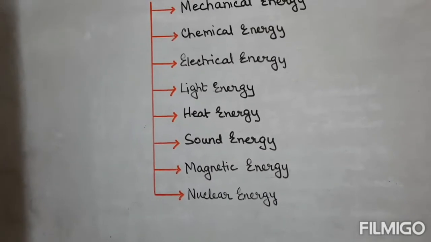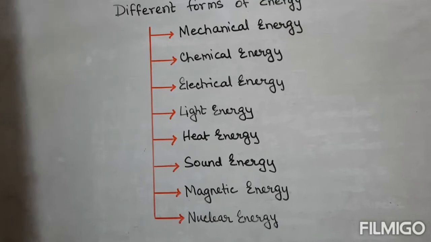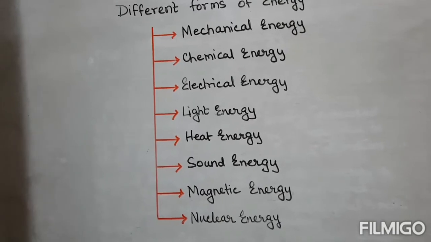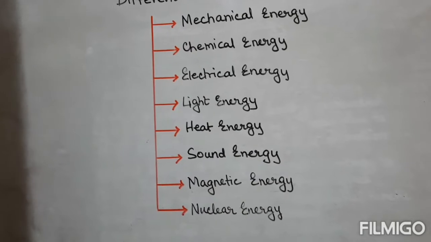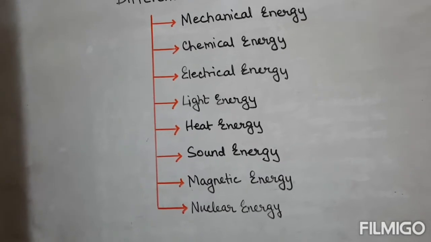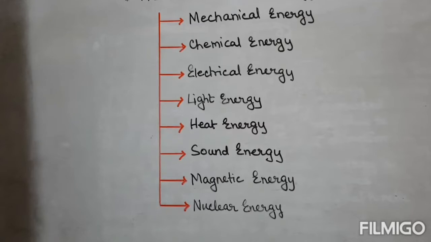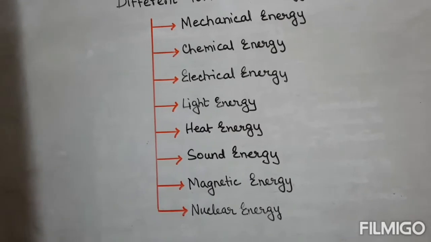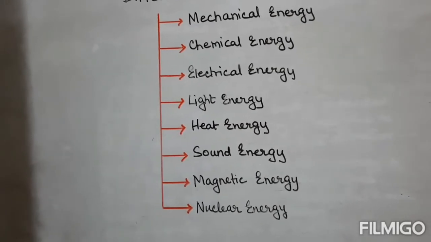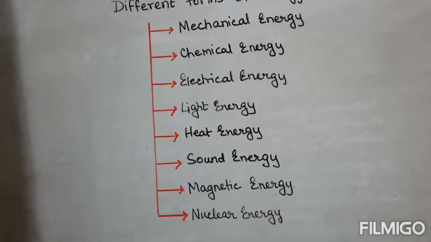Next form of energy is electrical energy. Electrical energy is the energy possessed due to the flow of electric charge through a substance. It is used to run household appliances like washing machine, mixer grinder, television, computers. It is also used to run trains and machines in the factories.